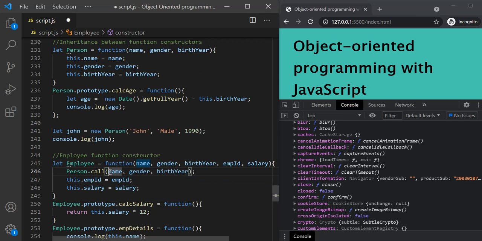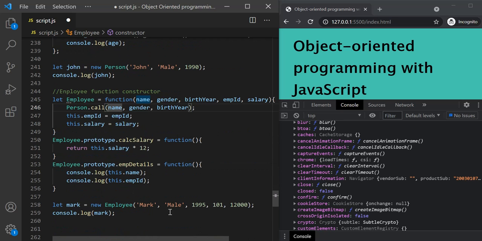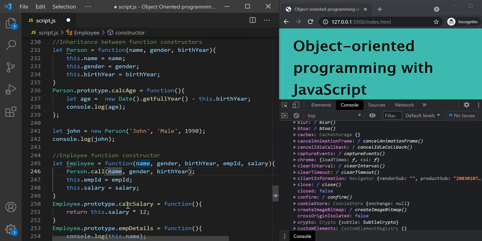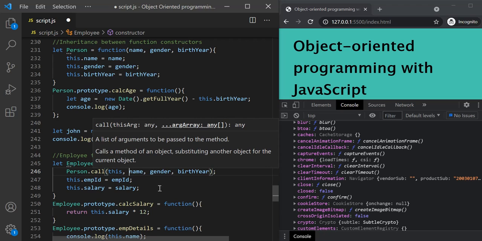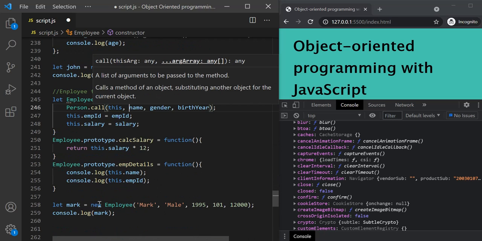Now the first argument for the call method is the object to which we want this variable to point to. In this case, we want this variable to point to the instance of this employee function constructor, right? So here, let's pass this. Now we learned in the function constructor lecture that the new operator makes sure that this variable inside the function constructor points to the object which we are creating.